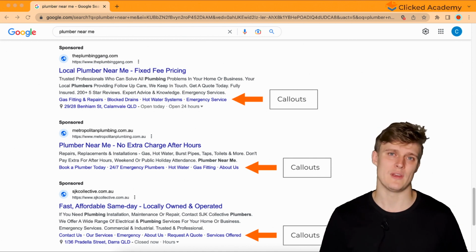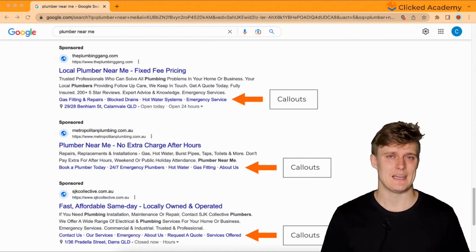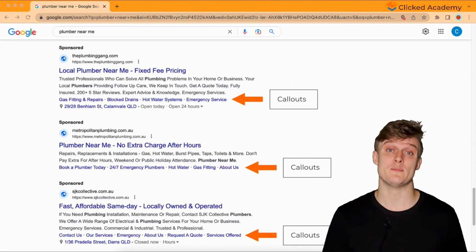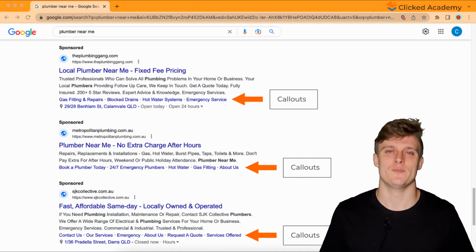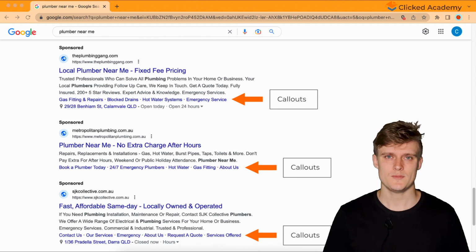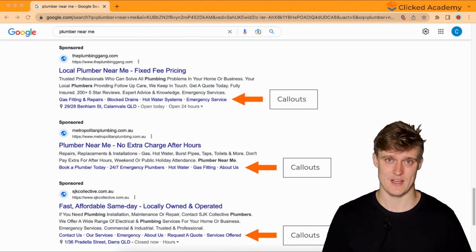For example, maybe including free shipping, guaranteed satisfaction, returns available, 24/7 customer service, or you could be more specific about the products, such as made from bamboo, just as an example. Just tailor it to the products or services that you are advertising.